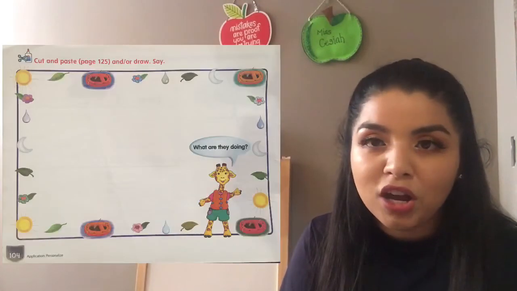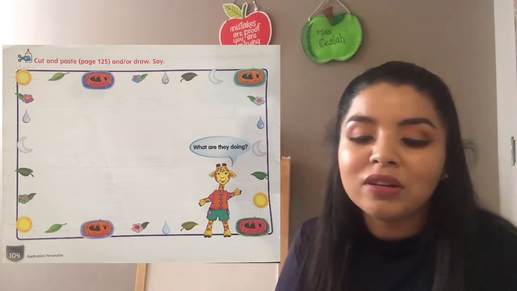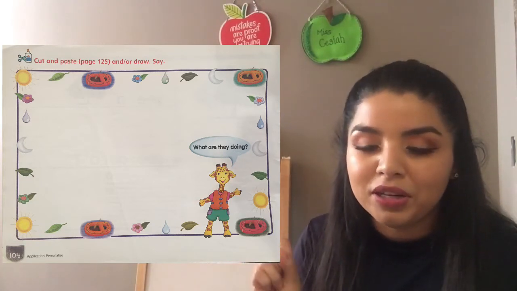Now what you're going to do is cut those activities and paste them on your page 104. Okay? Remember to use a little bit of glue so you don't make a mess in your book. So that's work number 1. You're going to do that work and then pause the video so we can go to work number 2. Okay? So right now it's time for work number 1. Pause the video and when you're done, play it again.